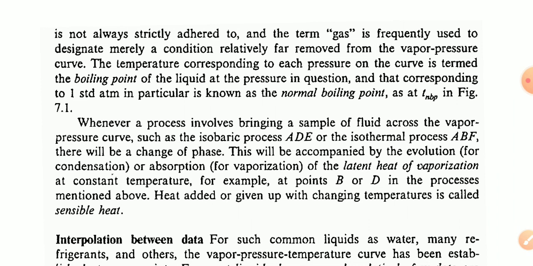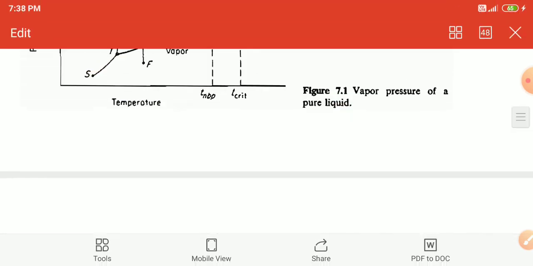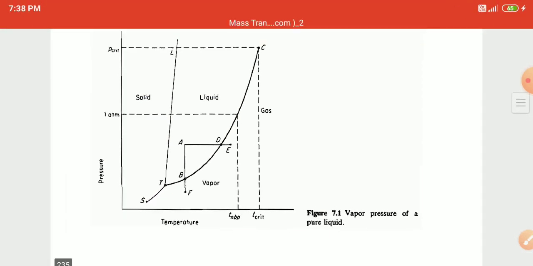The temperature corresponding to each pressure on the curve is termed the boiling point of the liquid at that pressure, and that corresponding to one standard atmosphere is known as the normal boiling point, as shown in figure 7.1.